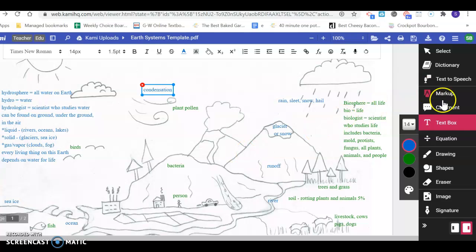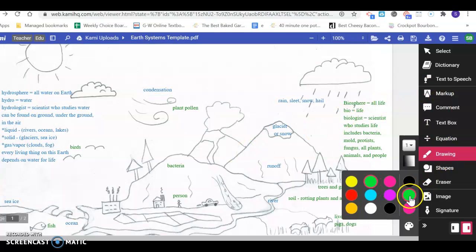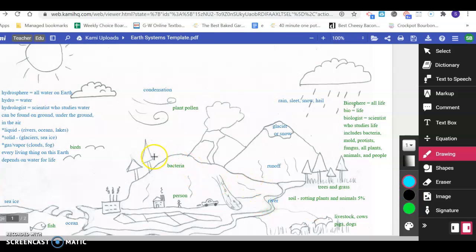The other thing I want us to do, okay, we're going to take our drawing tool, also blue here. It's a different shade of blue, but I don't really care. And I'm going to draw an arrow coming off of a tree. Because trees, I know that you guys know that trees and plants release oxygen. But did you know that they also release water? That's called transpiration.